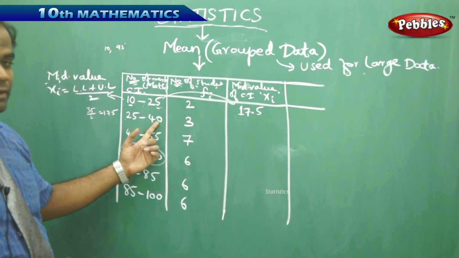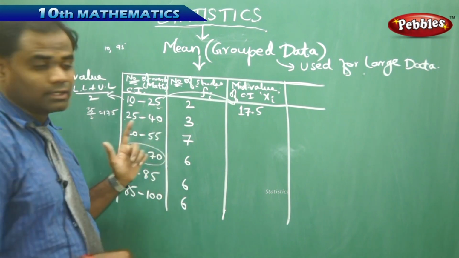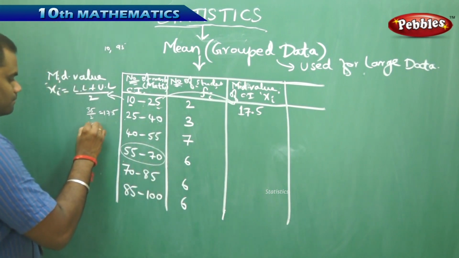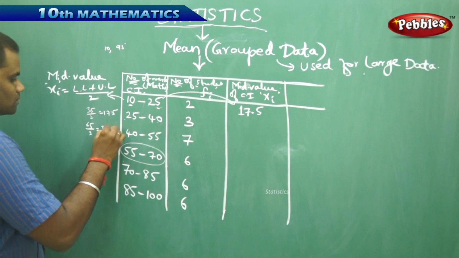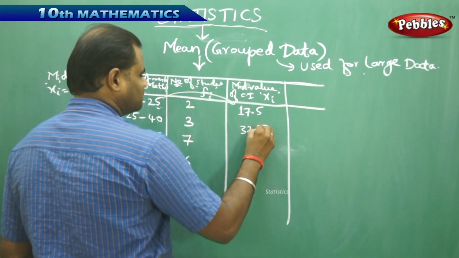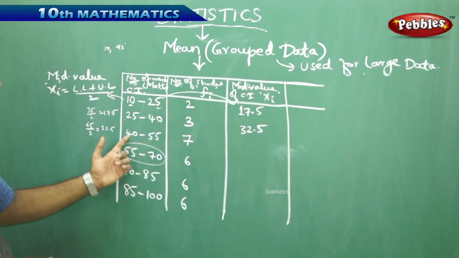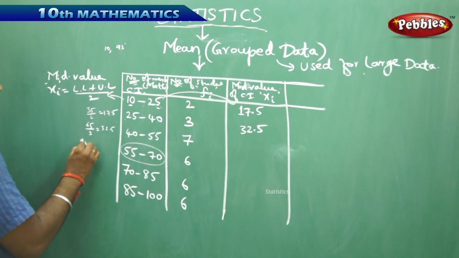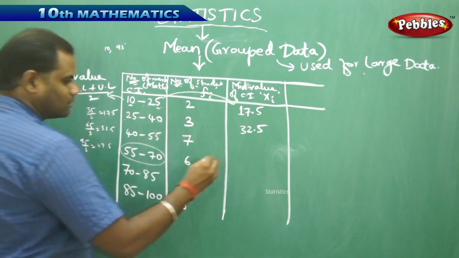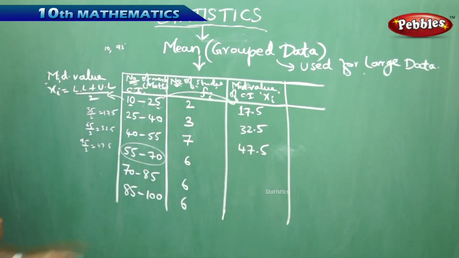Similarly, for the class interval ranging between 25 and 40, my lower limit is 25 and my upper limit is 40. Therefore, 25 plus 40, which is 65 by 2, gives me 32.5. And similarly, when I take 40 to 55, which is 95 by 2, that is 2 4s are 8, 2 7s are 14, which is 47.5.